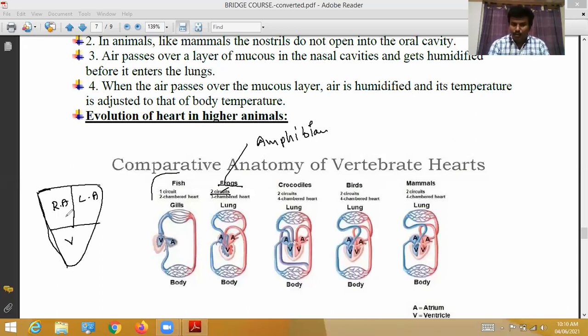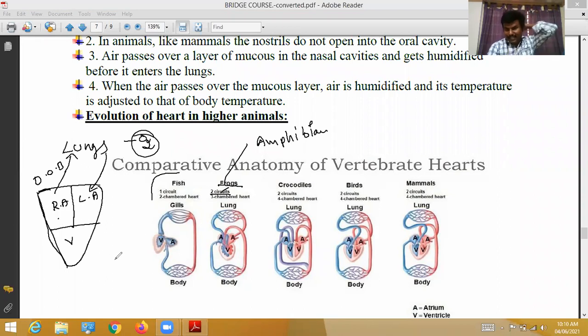That means one time from the heart to the lungs for oxygenation. When deoxygenated blood becomes oxygenated, then from the lungs the blood again enters the left auricle. From the right auricle, the deoxygenated blood goes to the lungs.